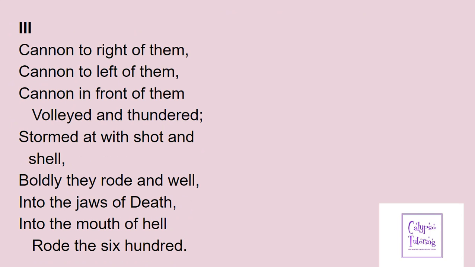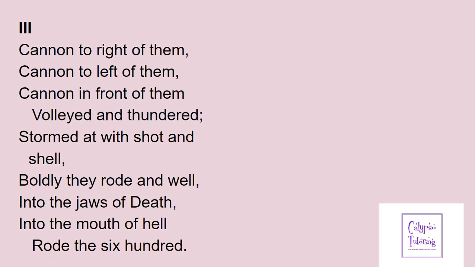The next bit, I love this bit of the poem: "Cannon to right of them, cannon to left of them, cannon in front of them." When I'm teaching it in class, I find it very hard, if I'm reading this bit, not to get all dramatic with hand gestures to try and show where the cannons are coming from. Again, three. Notice we've got three there. And the pattern, the repetition as well. And the direction, the right of them, the left of them, front of them, helping us really picture what's going on. And we've got "volleyed and thundered" as well.